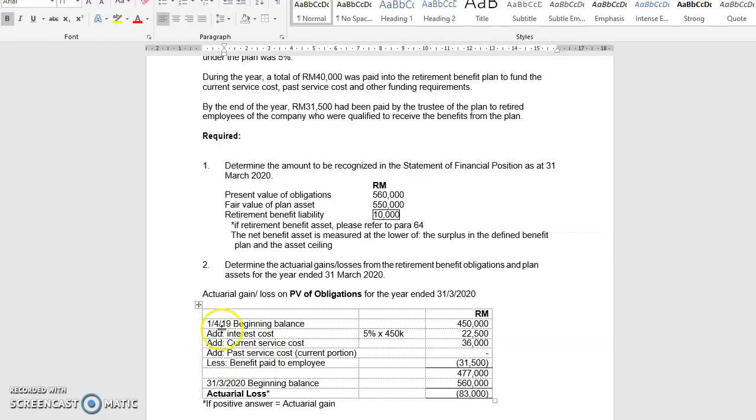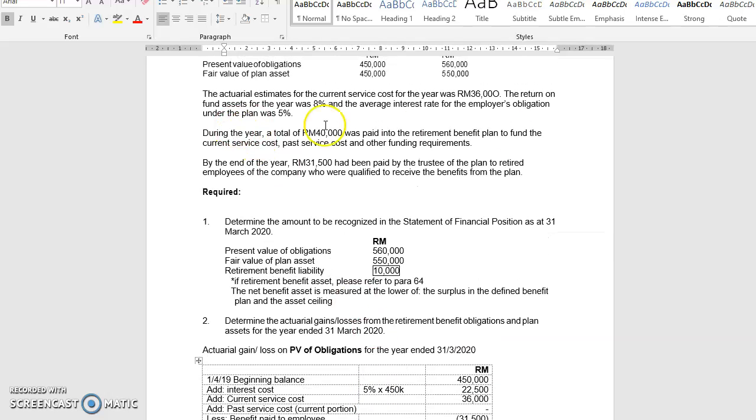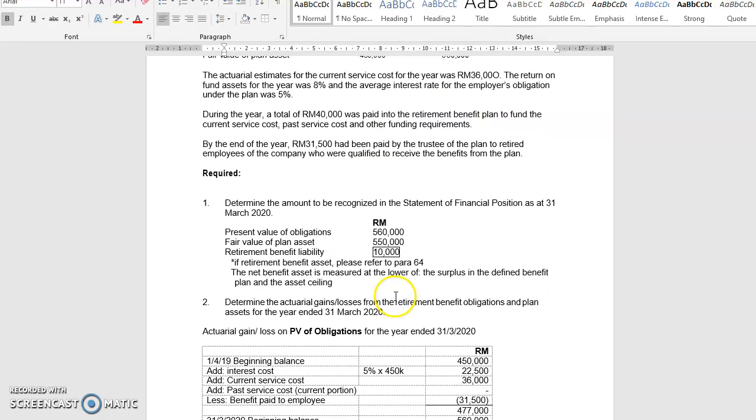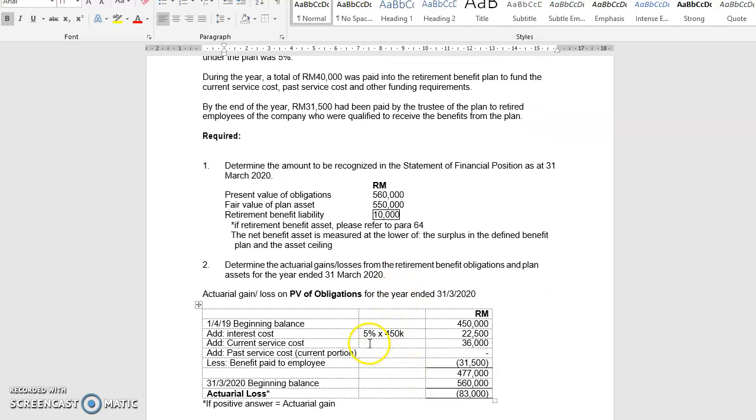Okay, so that's why this amount will be added to the beginning balance. So how do you calculate interest costs? Because 5% is given here in the question. This is the interest rate for the employee's obligation, 5%. So you multiply 5% with the beginning balance up here, which in this question is 450,000. Then you get 22,500. You add current service cost and you add past service cost.